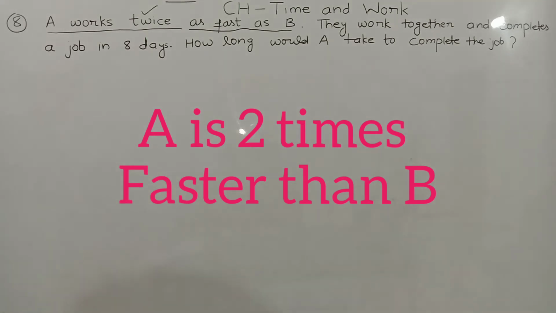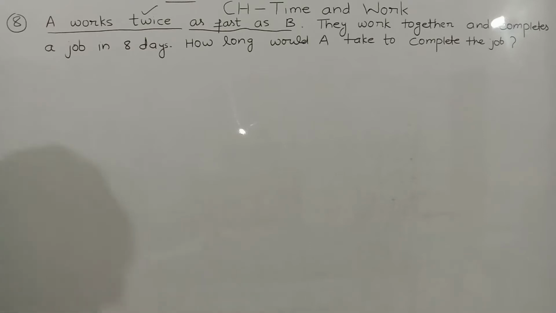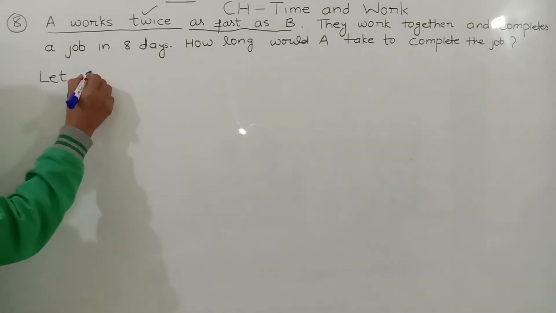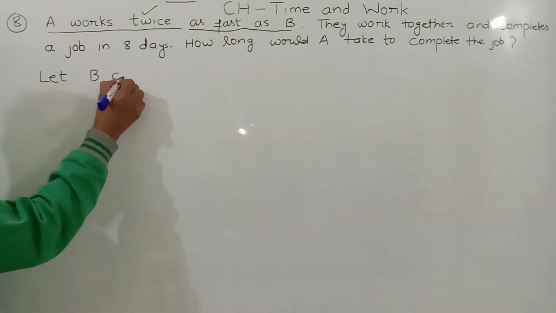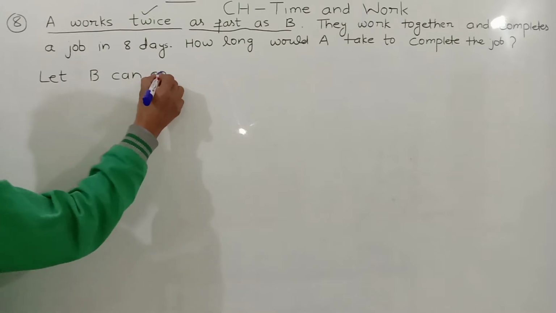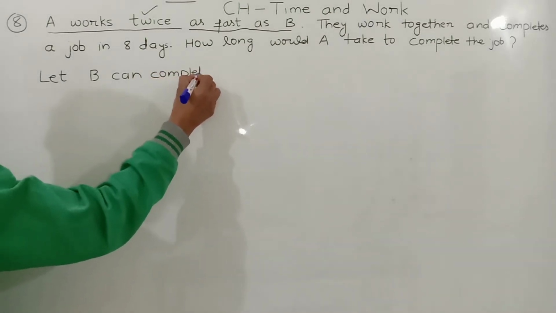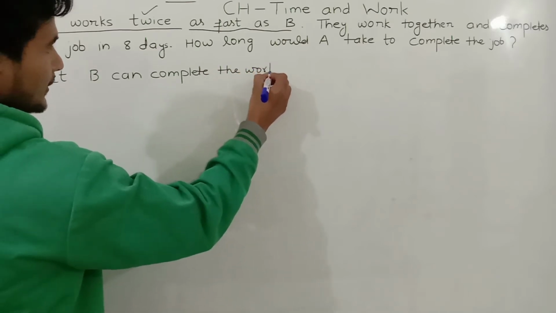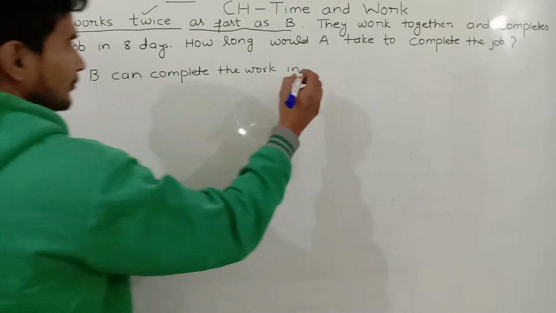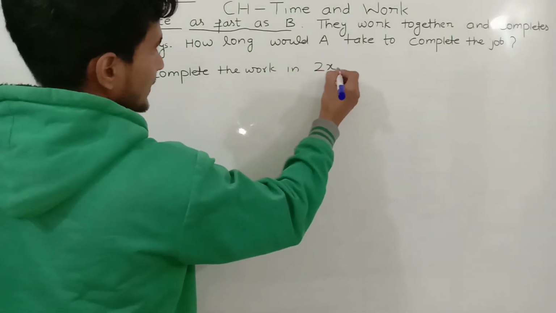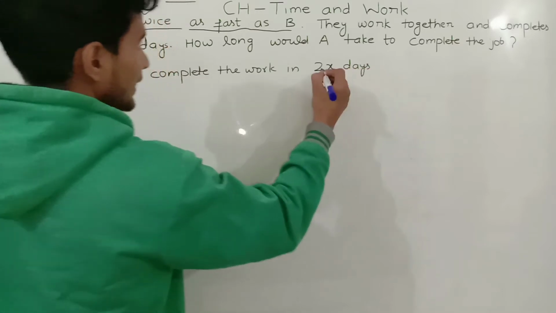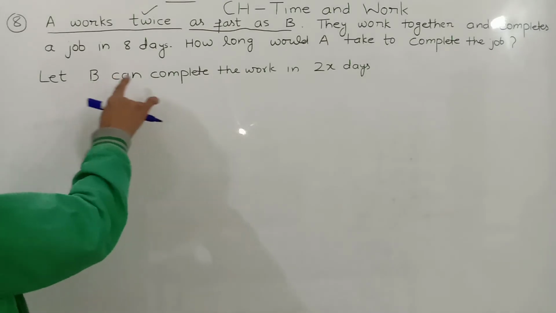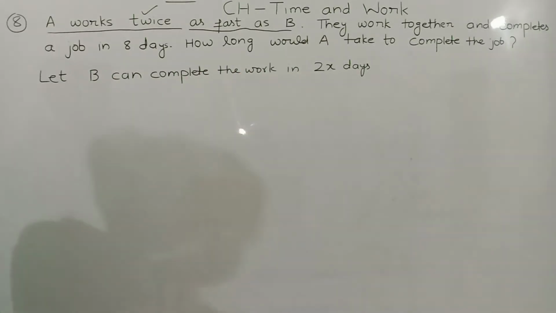Two times faster than B. So we have to suppose in this sum that B can complete the work in 2x days. We can suppose B can complete the work in 2x days.